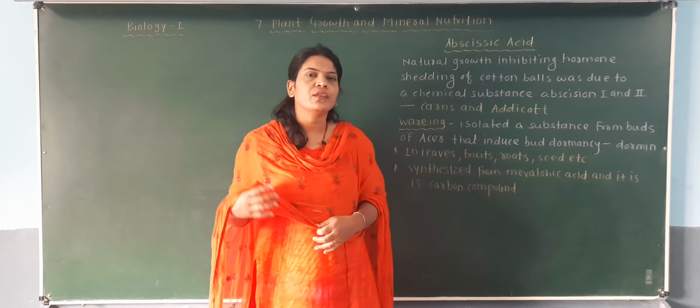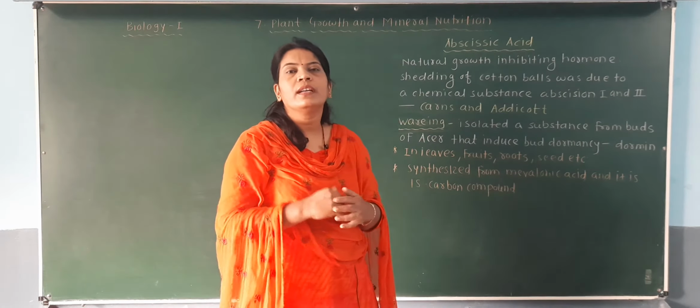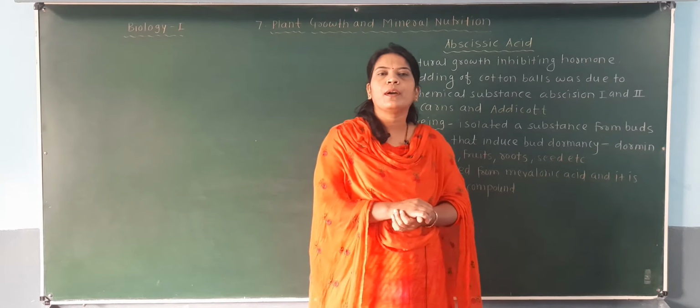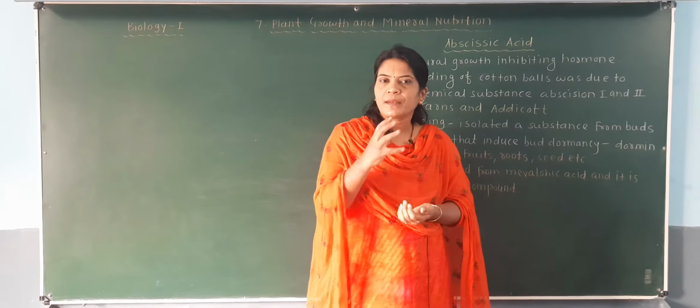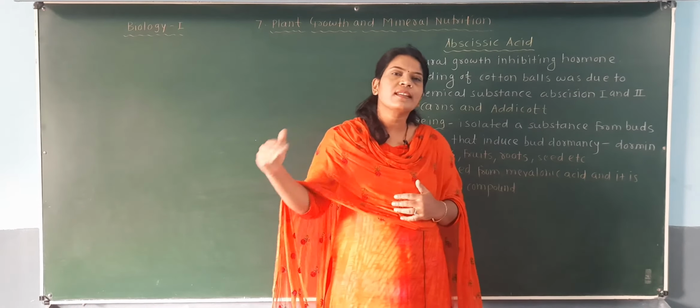So the substance present in the bud of the Acer plant is responsible for the dormancy of that bud, which means the bud does not germinate immediately but remains dormant for some time.